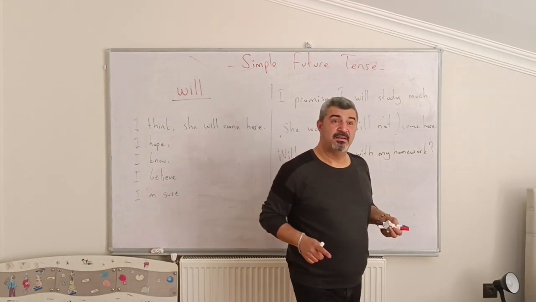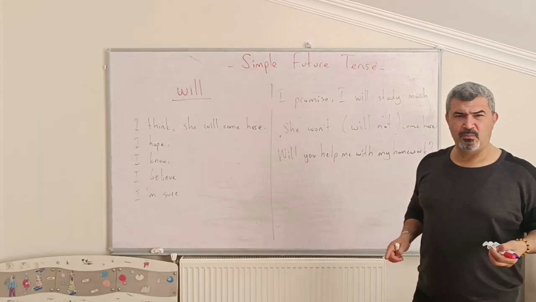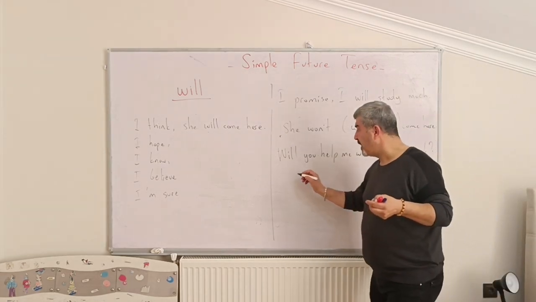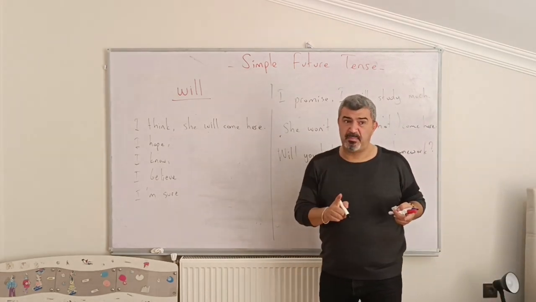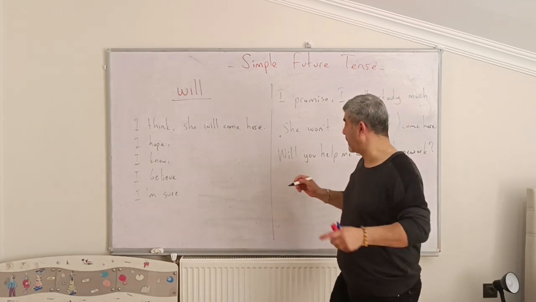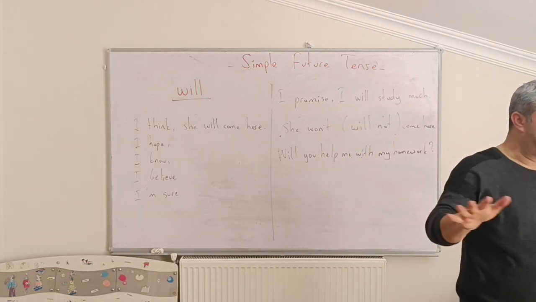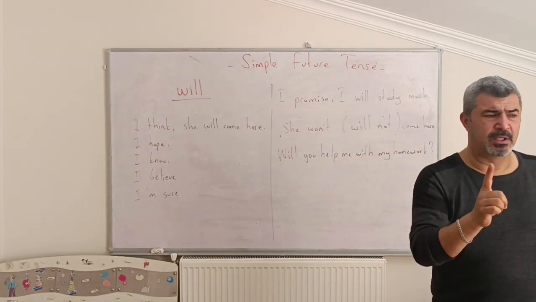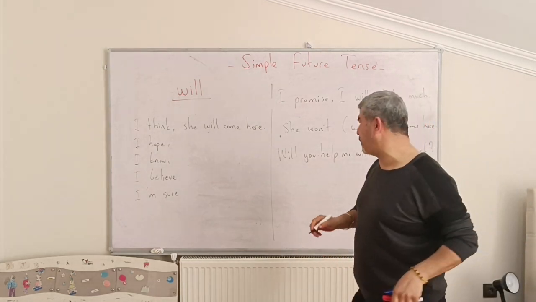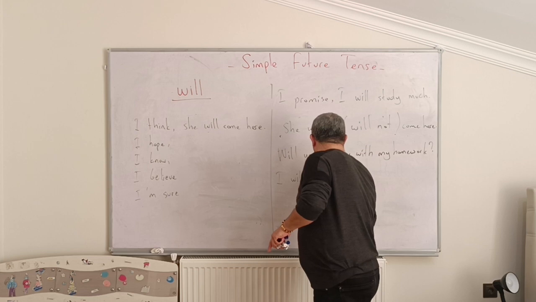Okay, another one. We use will with threatening. Threatening? What's threatening? For example, hey, if you don't stop that noise, I will call the police. It's a threat. Threatening means you say, please stop that noise. If you don't stop that noise, I will call the police.